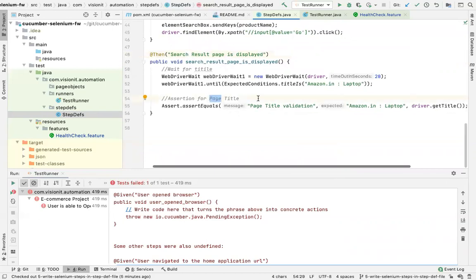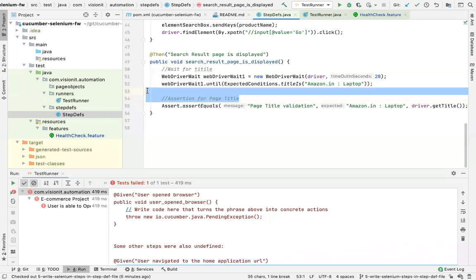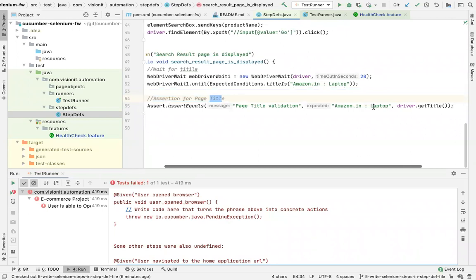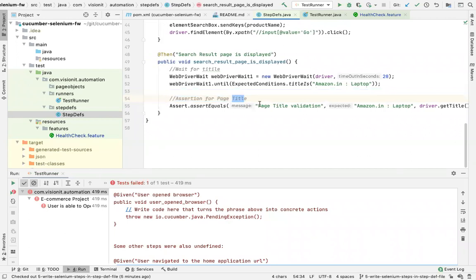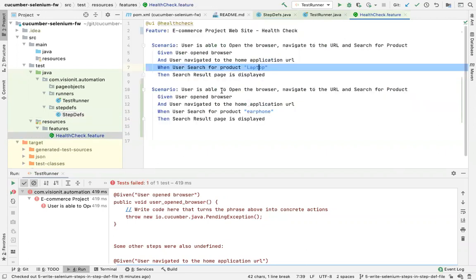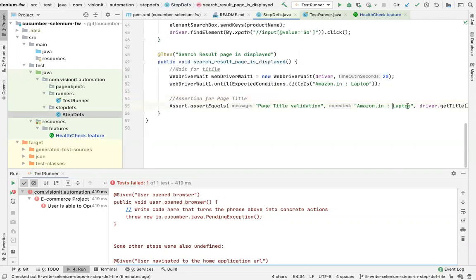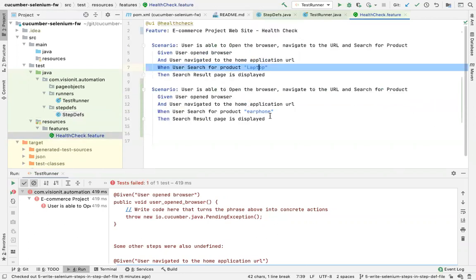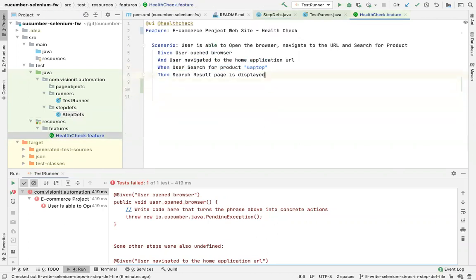That's it. However, I should have put something else, जो मैंने आपको पुराने assignment में दिया है, चेक करने के लिए कि आपको थोड़ा ज़्यादा चेक करना है कि search results display हो रहे हैं. Right now, I only put here title, but you can put more here. Instead of checking title, कि title आपका laptop वाला आ रहा है, you need to do more. And this will not work for this, क्योंकि मैं यहाँ से earphone भेजूंगा पर वो यहाँ पे run करेगा क्या? Laptop, which is a problem. So this is not designed for this test case. I will just remove it.